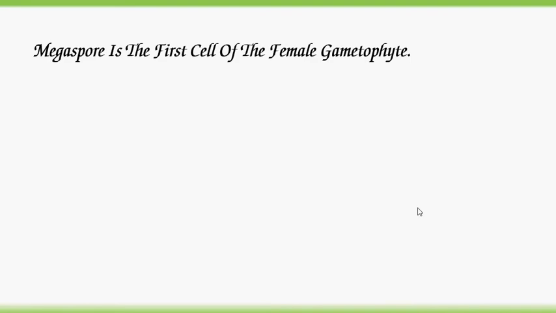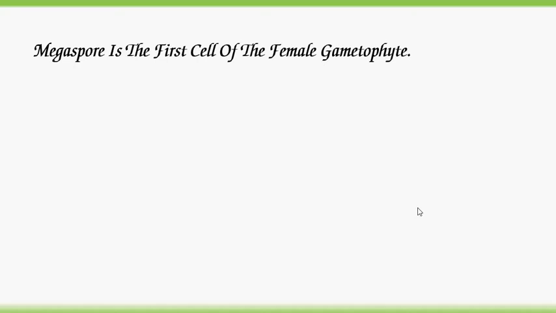Friends, welcome back. Today we are going to discuss one more concept from sexual reproduction in angiosperms. The concept is development of embryo sac. Megaspore is the first cell of the female gametophyte or embryo sac.